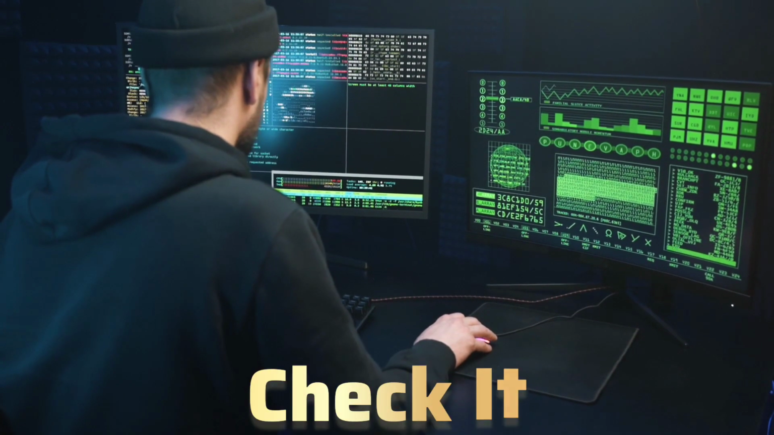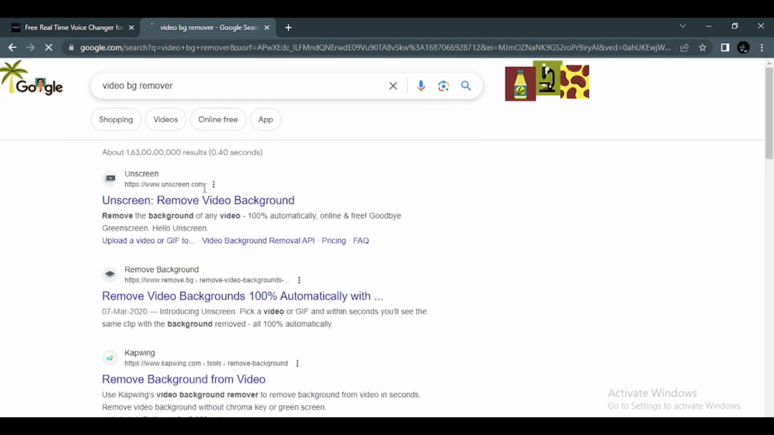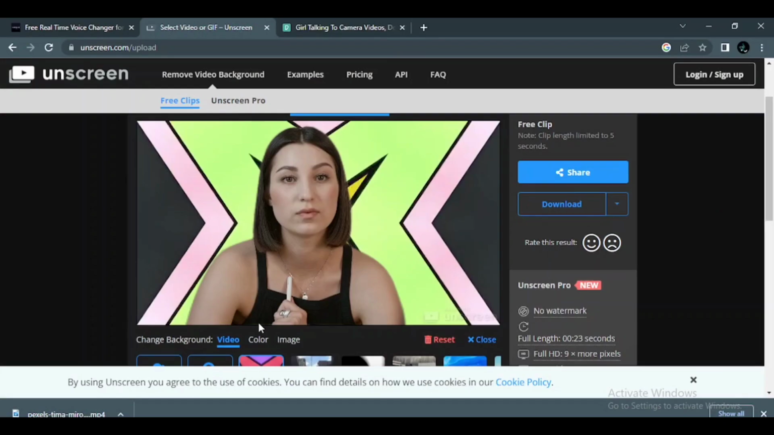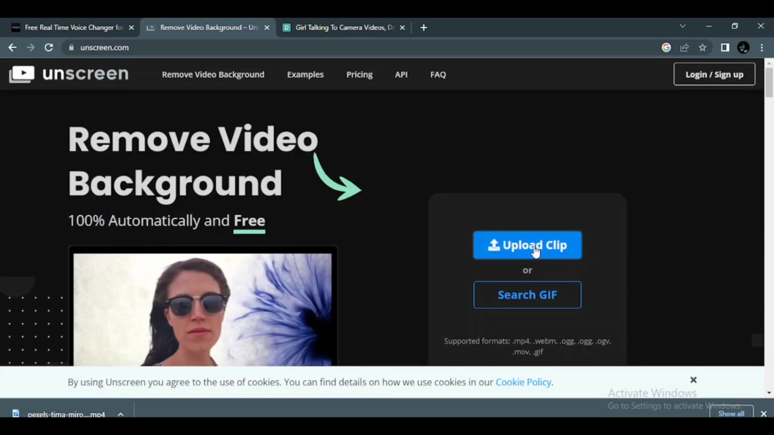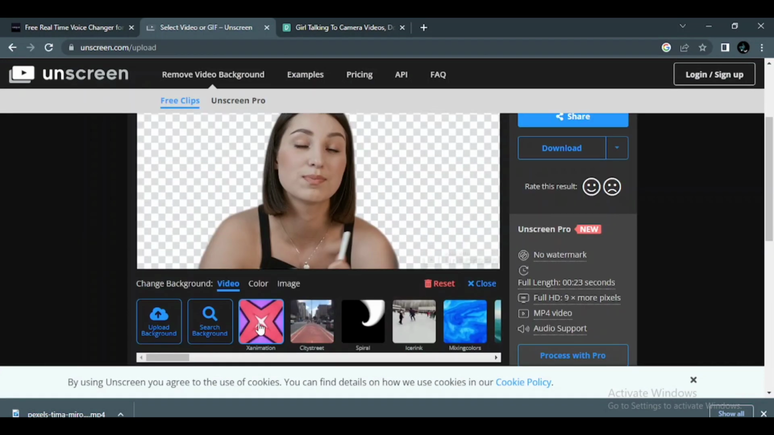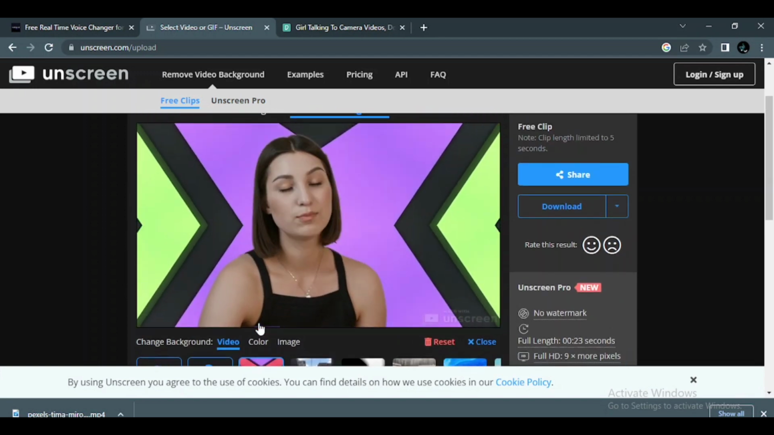Number 4 in this list is Video Background Remover. Let's say you recorded a video without green screen and you want to change the background. So with the help of Video Background Remover, you can change the background into any images you want.